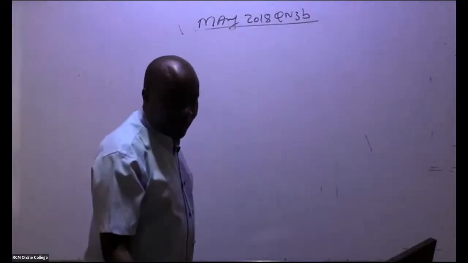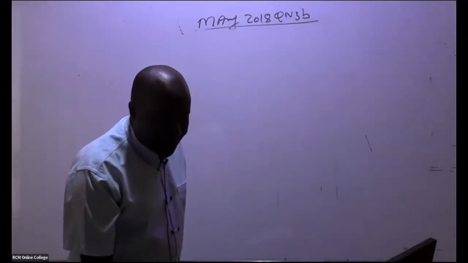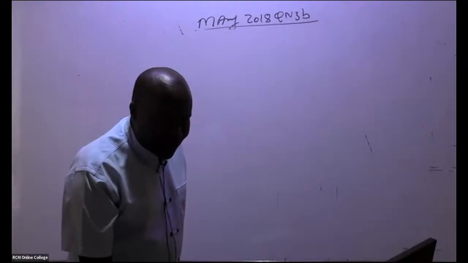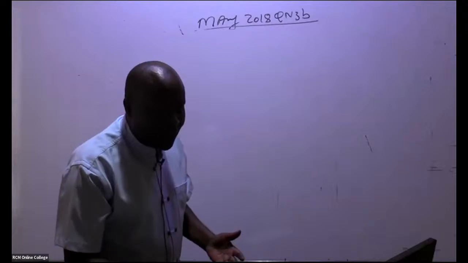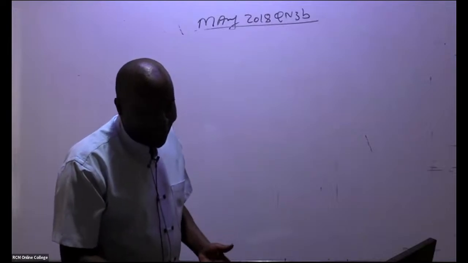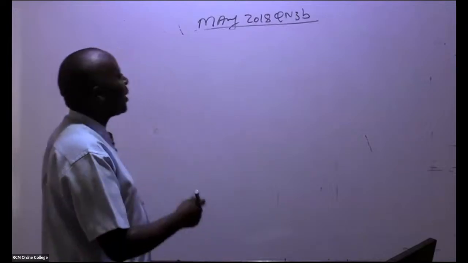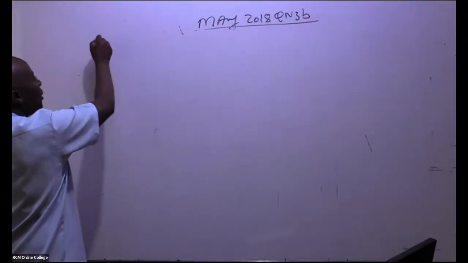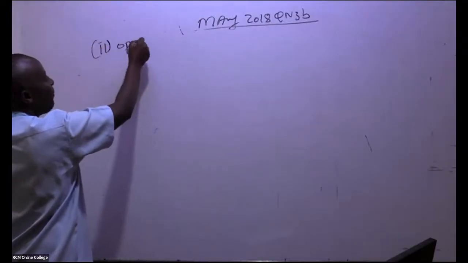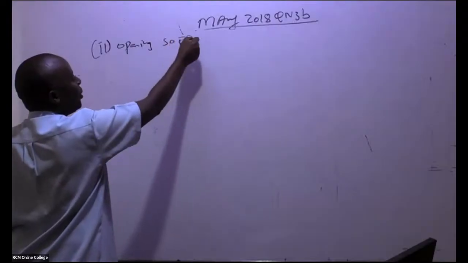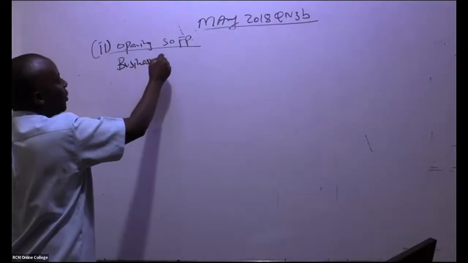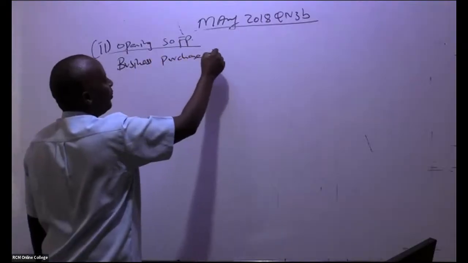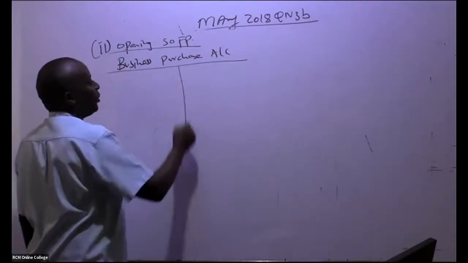But before that, it will be very important, in this case, to do a business purchase account. It's also known as the purchasing account. So this is number 2, where they want me to do the opening statement of financial position. But first, I'm doing a business purchase account.